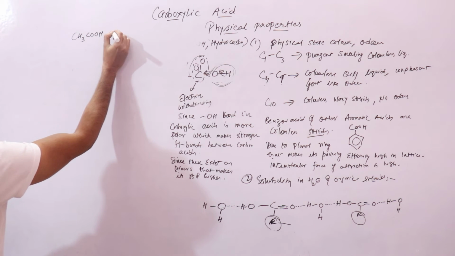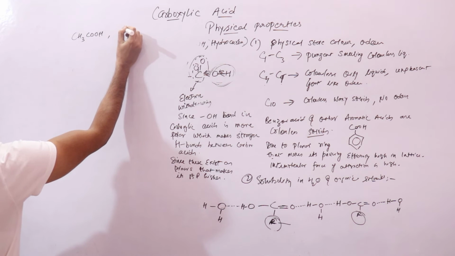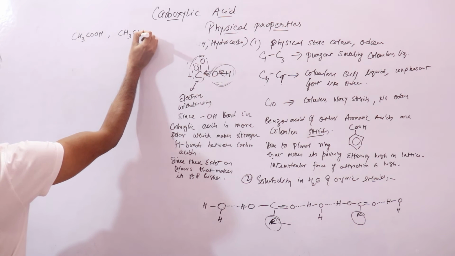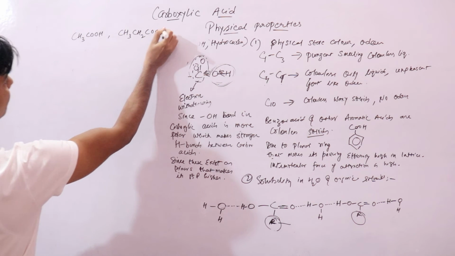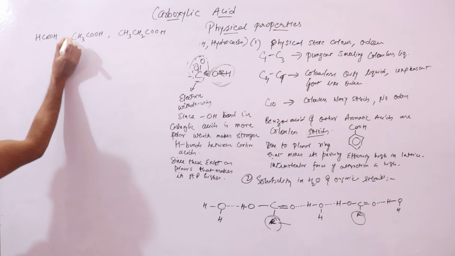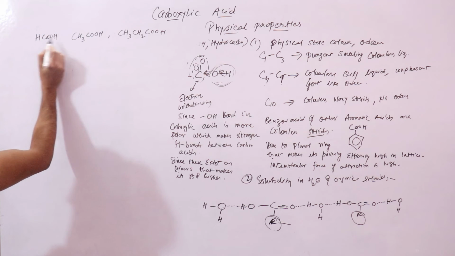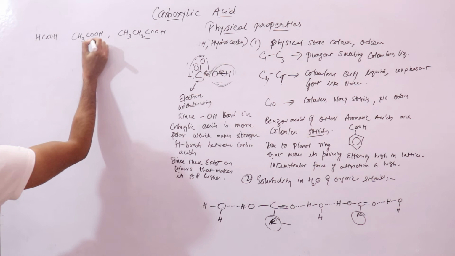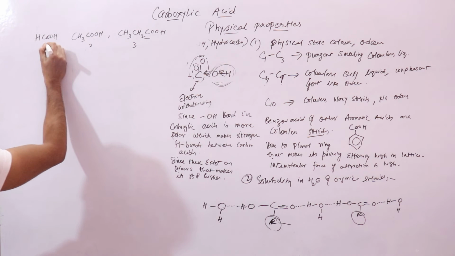CH3COOH, right? After this, the acid that will come is CH3CH2COOH. Before this is HCOOH, right? So here you have 1, here you have 2, here you have 3, right?